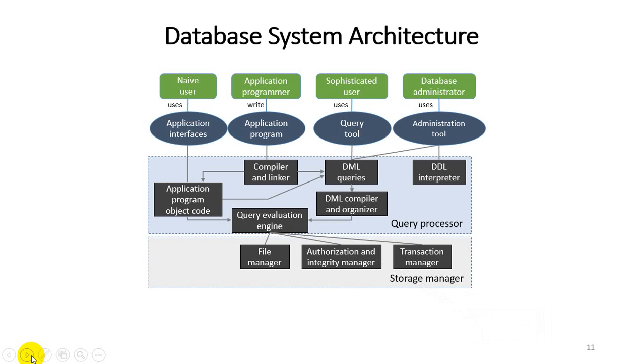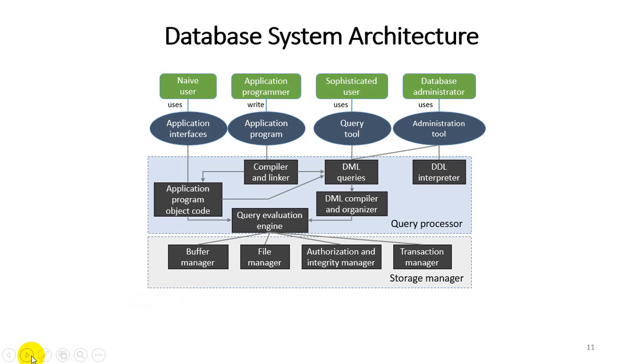Next is the file manager, where the actual file is maintained. It means a particular location, extensions of the file, size of the file, how the file will be stored at a particular location, everything should be part of the file manager. Manage allocation of space on disk storage. It means the file manager also handles that there are different spaces available in different locations. They manage different spaces between end users.